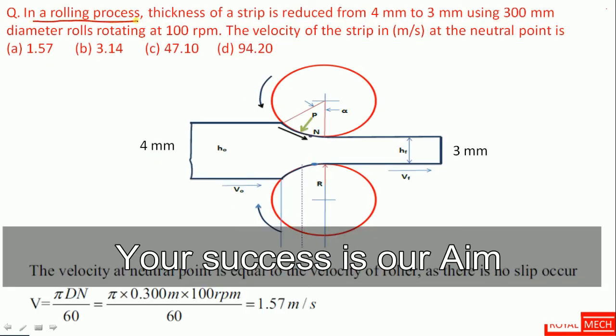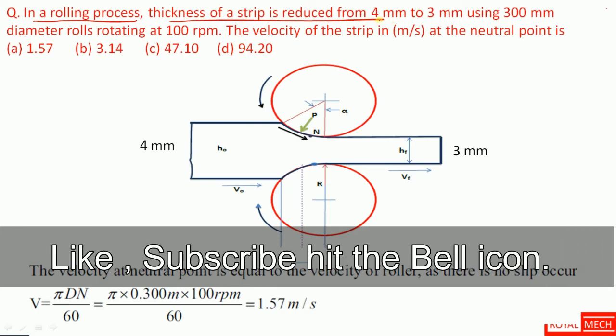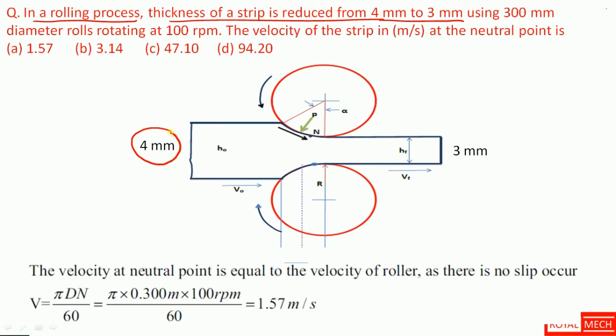In a rolling process, the thickness of a strip is reduced from 4 mm to 3 mm. So the thickness initially was 4 mm and then it is reduced to 3 mm using 300 mm diameter rolls, rotating at 100 rpm.